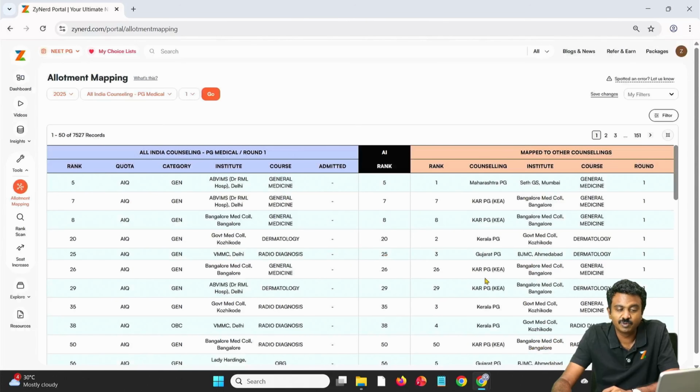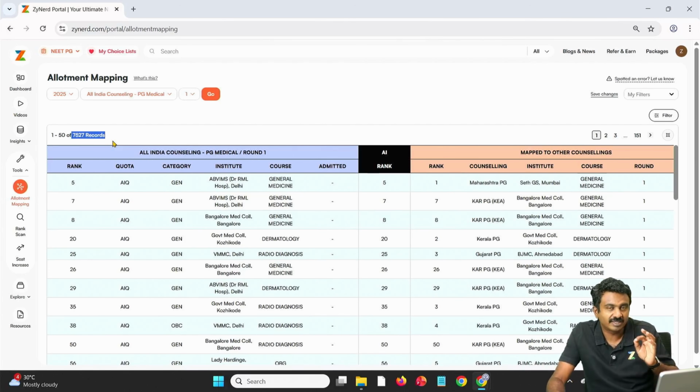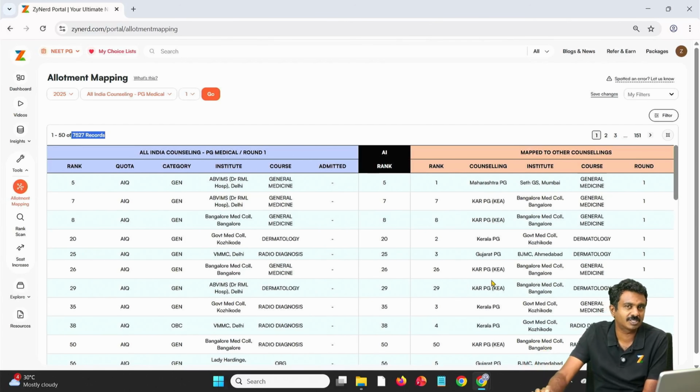Now we are saying view results. Now we have got all those candidates out of 26,889 candidates, 7,527 candidates, almost maybe 1/4 or slightly higher, 30%. Those candidates have another allotment, minimum one allotment in other state counselling. So these are the candidates who might be a source of vacancies for All India Round 2. We'll start with that.